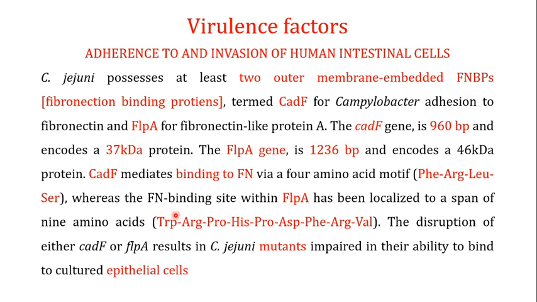Whereas the fibronectin binding site within FlpA has been localized to a span of 9 amino acids. So here you have a bigger motif as compared to CadF, because this is made up of 9 amino acids: tryptophan, arginine, proline, histidine, proline, aspartic acid, phenylalanine, arginine, and valine. This is the 9 amino acid motif which FlpA utilizes to bind to fibronectin.